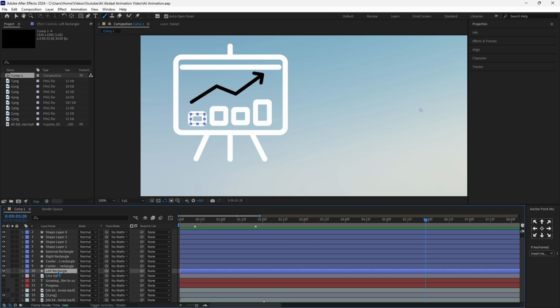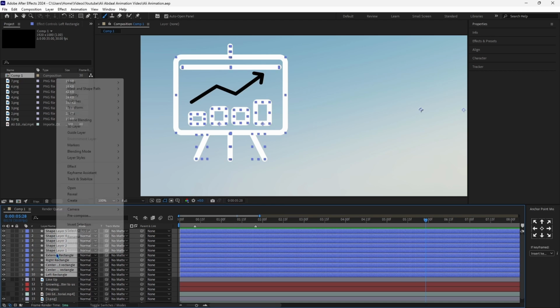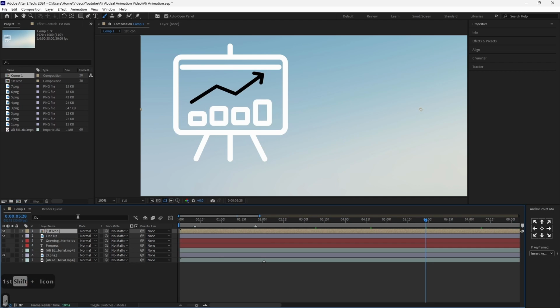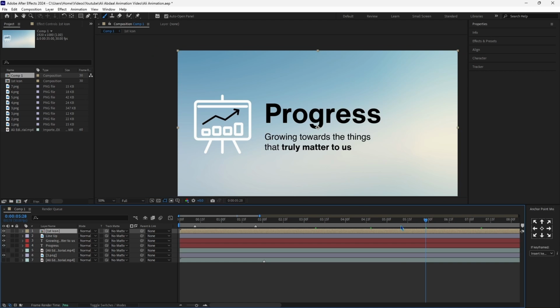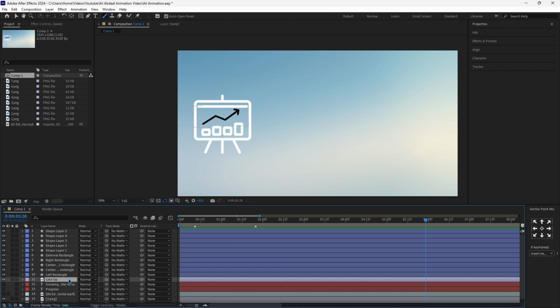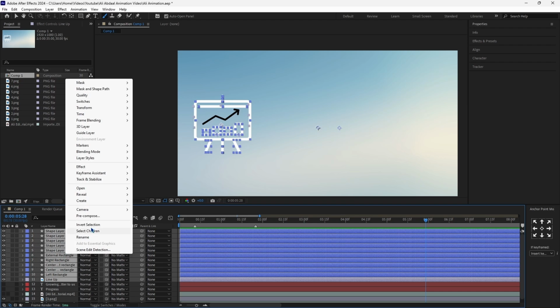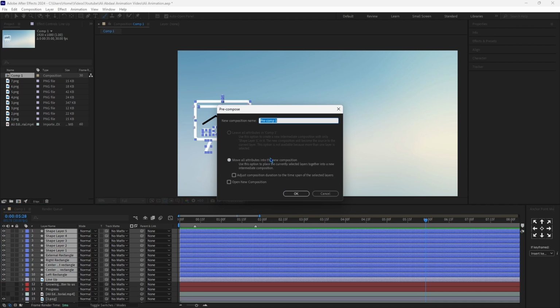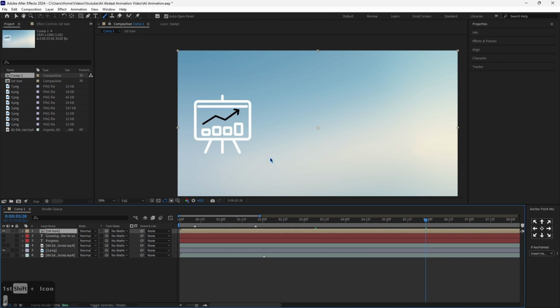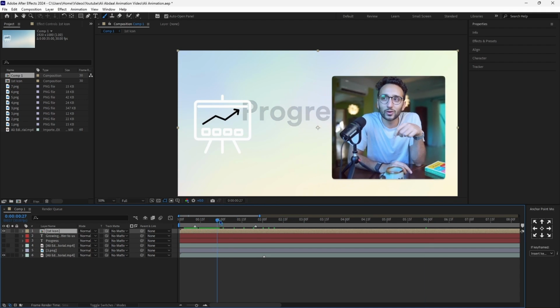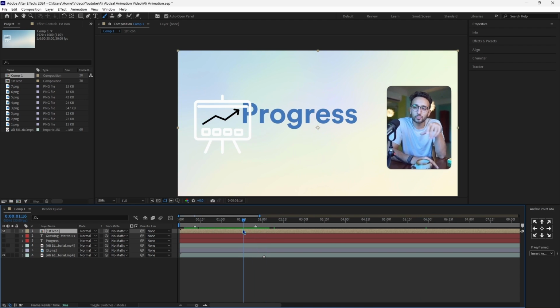So what we'll do now is select all of our layers and pre-compose them, and we'll call it first icon, so that now we have our pre-composition. We can enable our text now. And now what we can do is highlight all of our icons here, and pre-compose them, and call this first icon. And now we'll enable our reference layer and check when this appears.